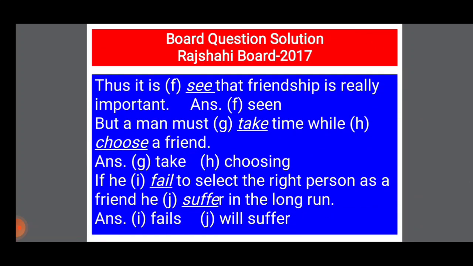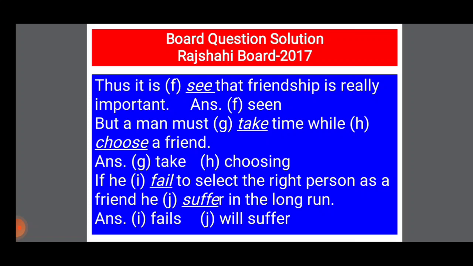Let's go to the next sentence: thus it is see that. Here it will be passive voice, and for passive voice, the verb will be V3. It means past participle. Thus it is seen that friendship is really important.